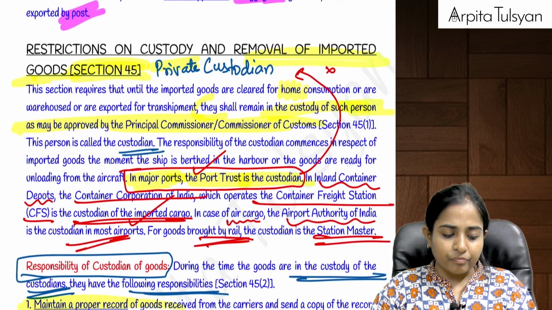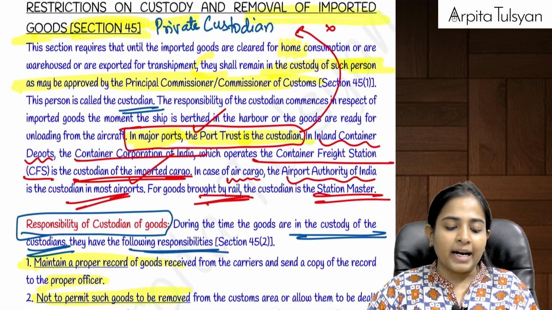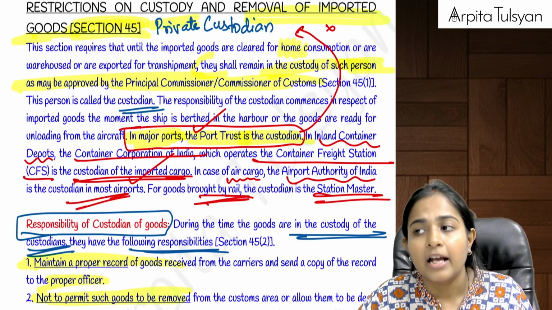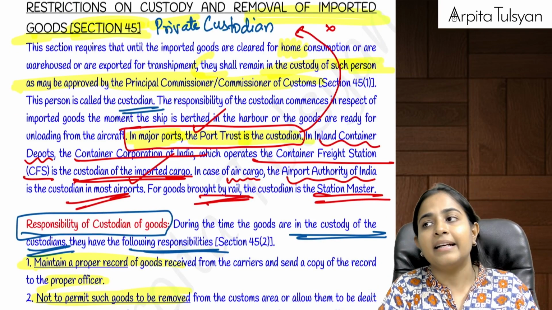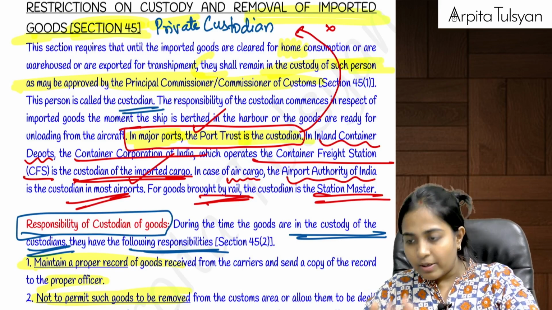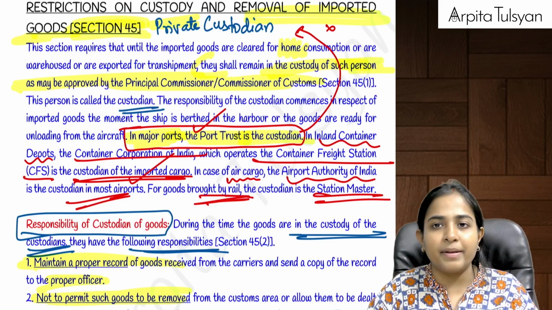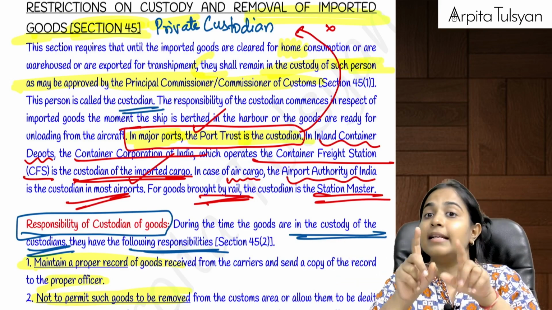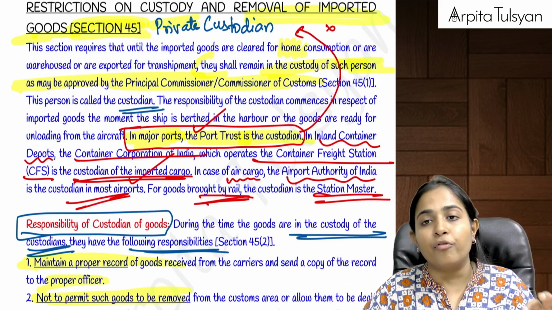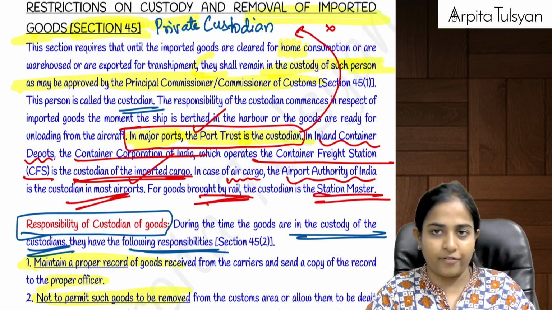Now, starting with section number 45, which talks about the procedure. We know that whenever the goods come into India, let's say entry inwards has been granted, then after that the unloading of the goods is going to start. When the goods are unloaded on the port, the goods will be in the custody of the custodian, who is approved by the principal commissioner or commissioner of customs under section 45.